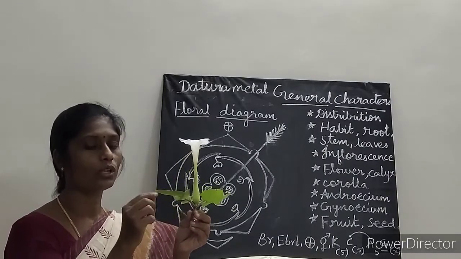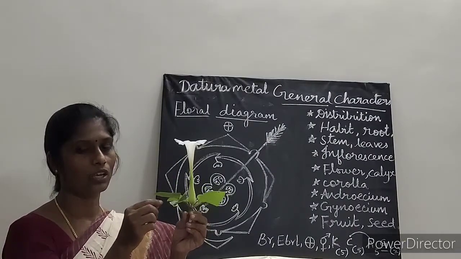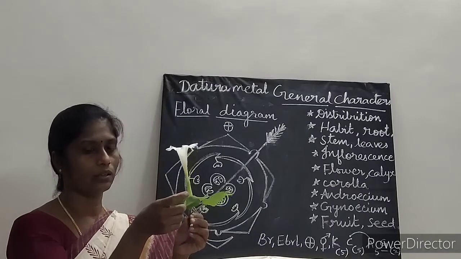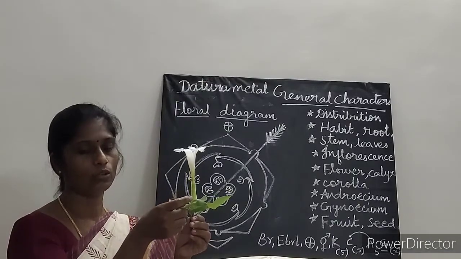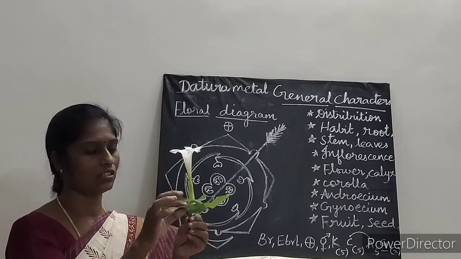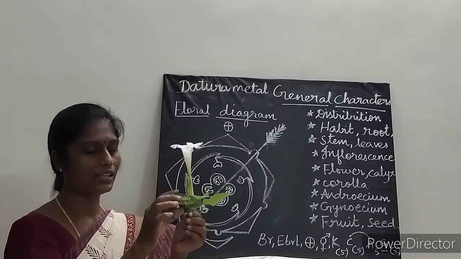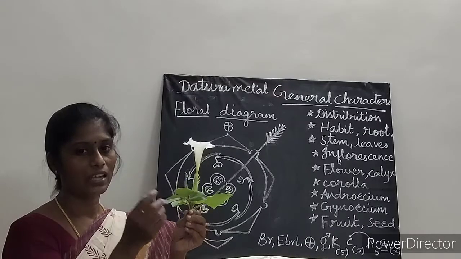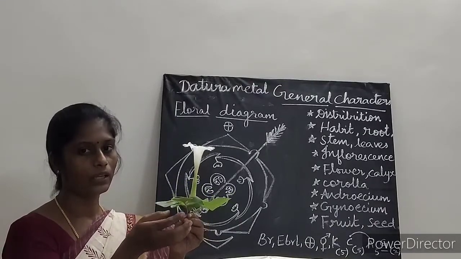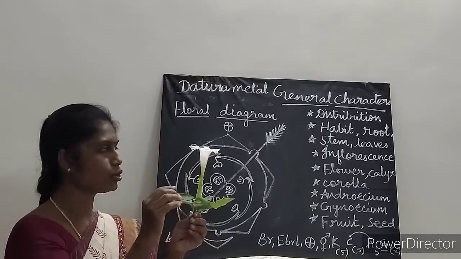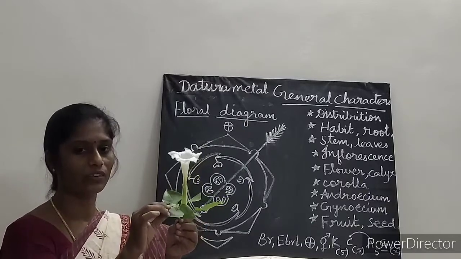And showing unicostate reticulate venation, okay, all the veins form a network, unicostate reticulate venation is present here. So the leaf is simple, alternate, petiolate, entire or sometimes deeply lobed, glabrous, exstipulate, showing unicostate reticulate venation.